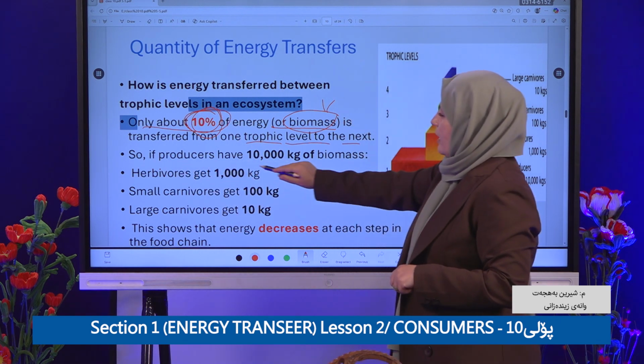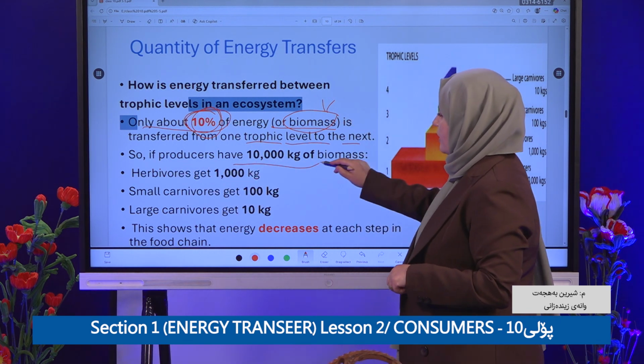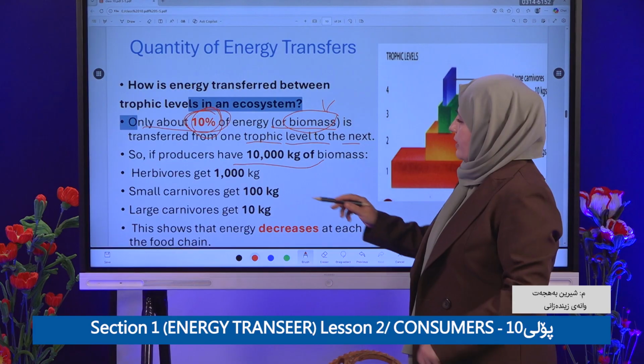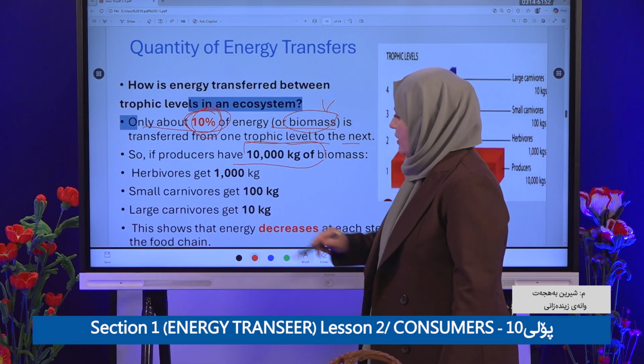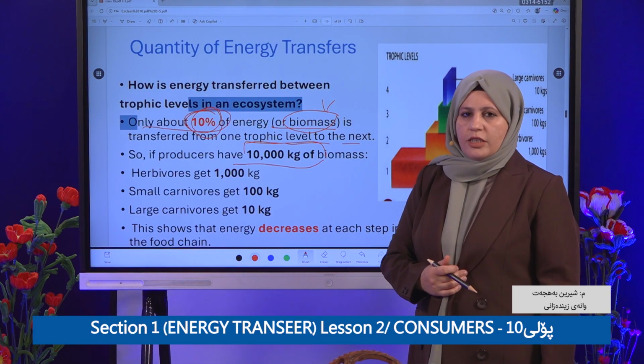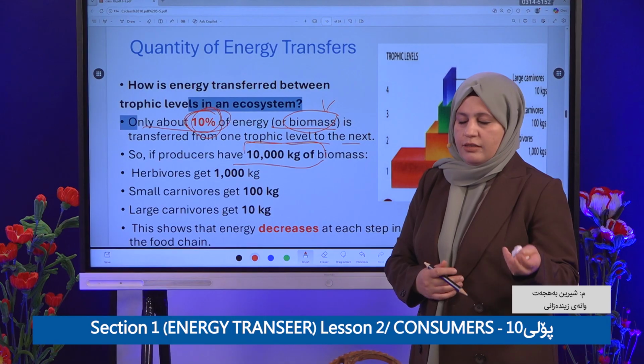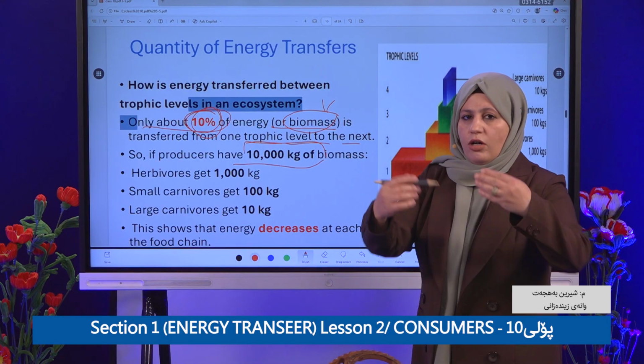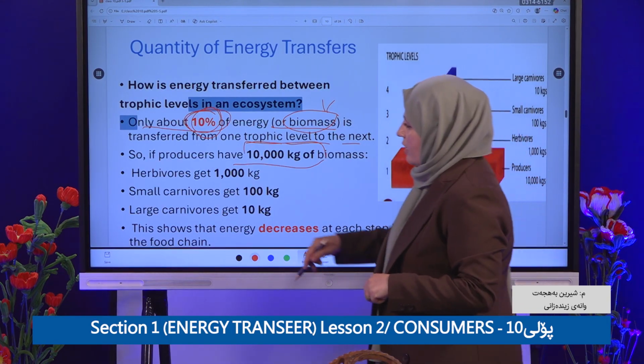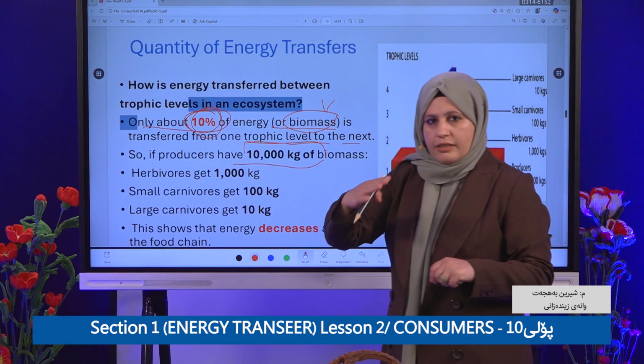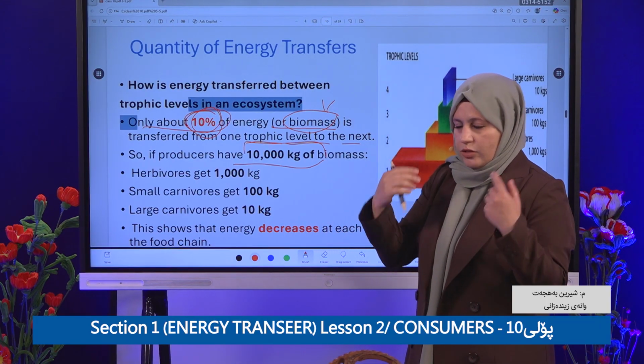So for example, the producer has 10,000 kilograms of biomass. Does it pass all of it to the next level? No. The second level is the herbivore. We talked about it, okay?